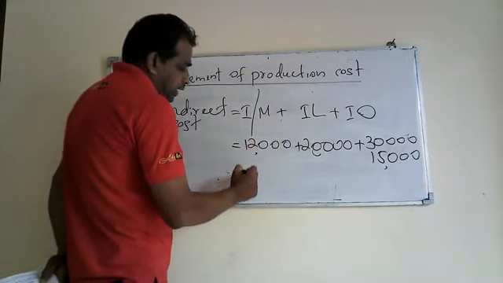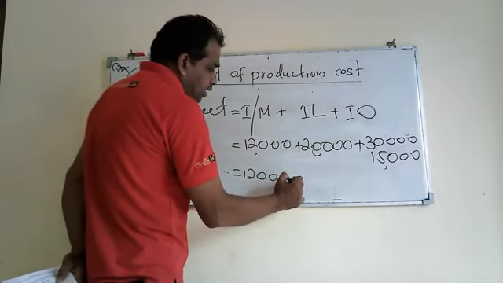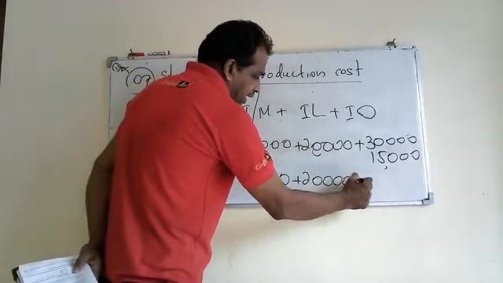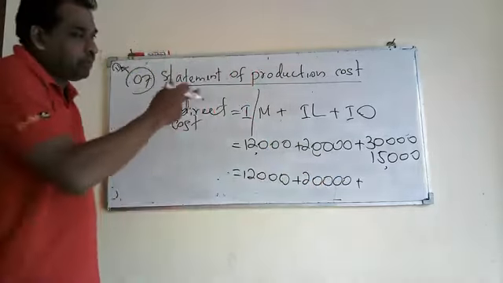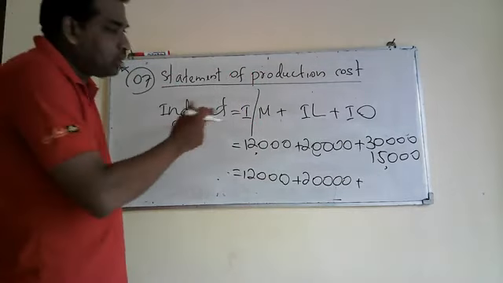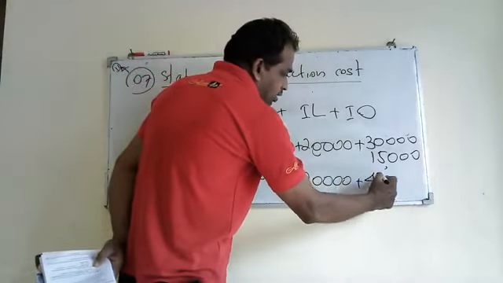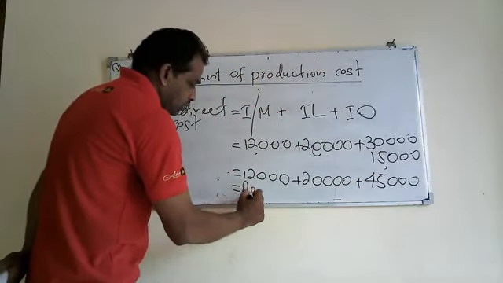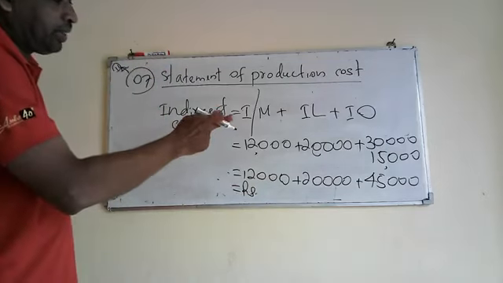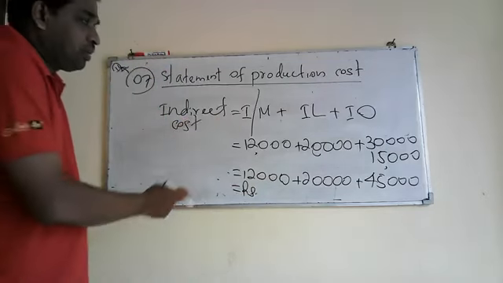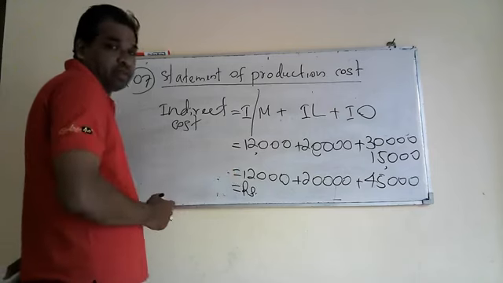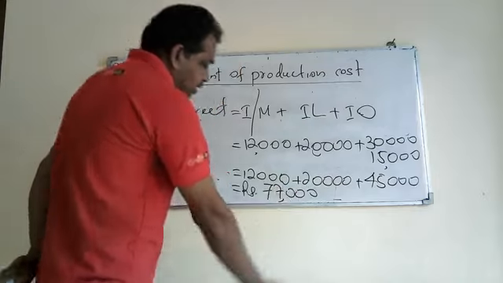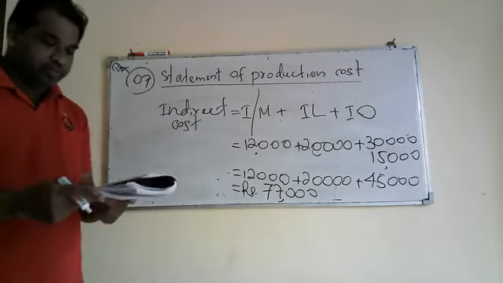Then if you wish you can write it again: 12,000, that is indirect material, plus indirect labor 20,000, and as we are given two types of indirect other costs, 50,000 and 30,000, total will be 80,000. 30 plus 50, 80,000. Then final answer: rupees 80,000 plus 20,000 is 100, plus 12,000, 112,000. Total indirect cost will be 112,000. Okay.